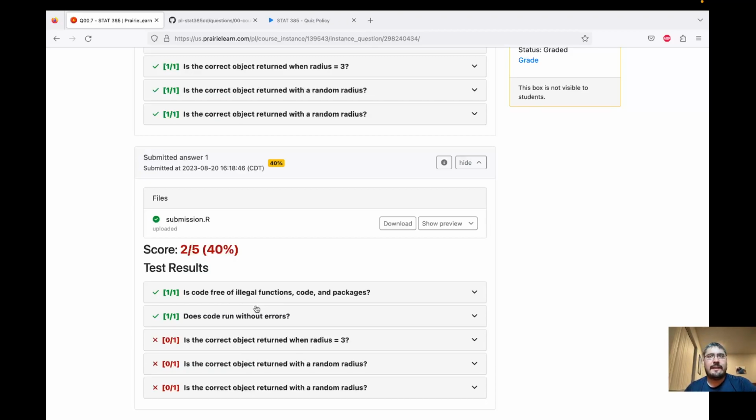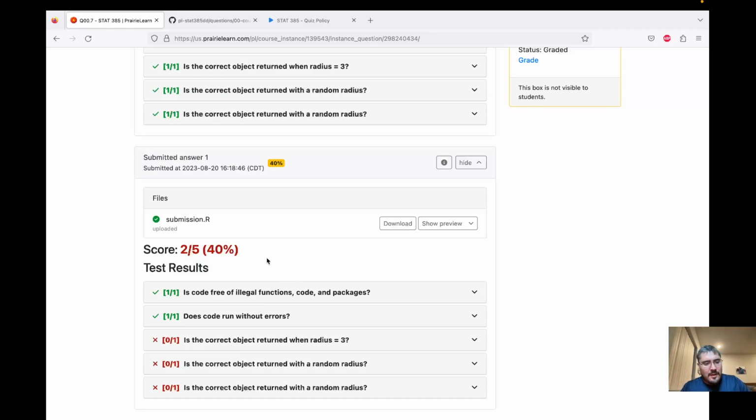Typically I think a complaint about auto grading systems is that it's either all or nothing. You either get the right answer or the wrong answer, and here it's a little bit different, where we've gone to great lengths to make sure that you get partial credit for good work that just isn't quite complete. And that you can constantly iterate up your score, and you can get hopefully some detailed feedback so that you can improve and see what you need to do.